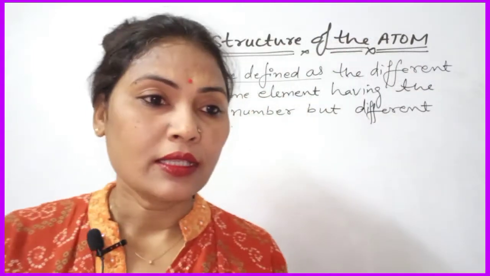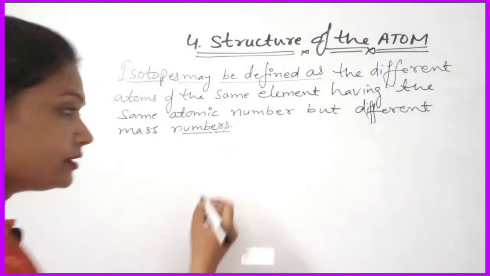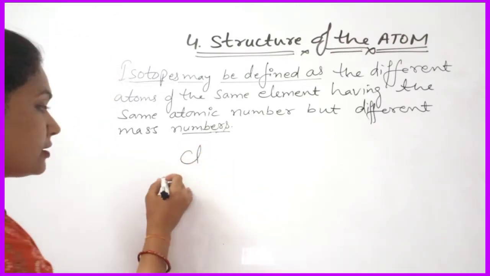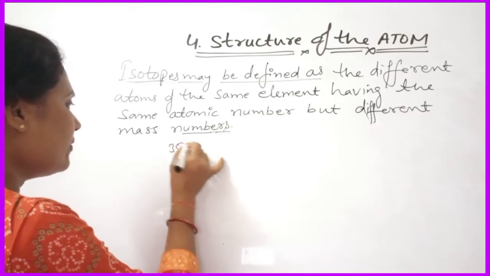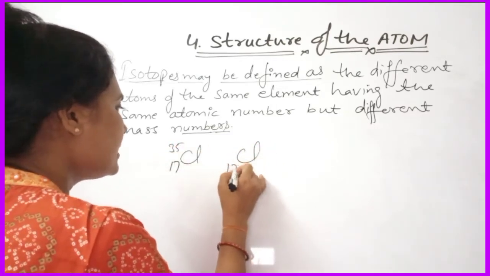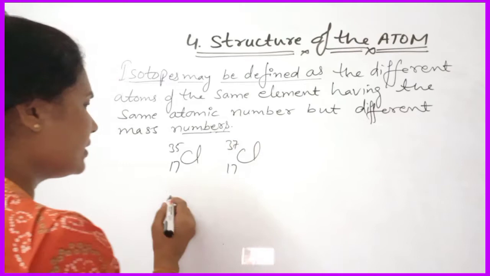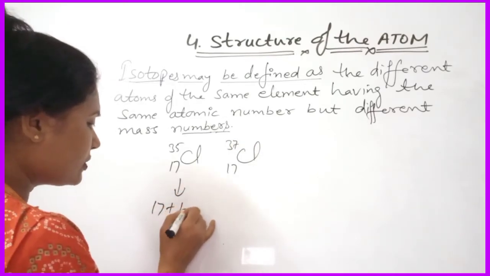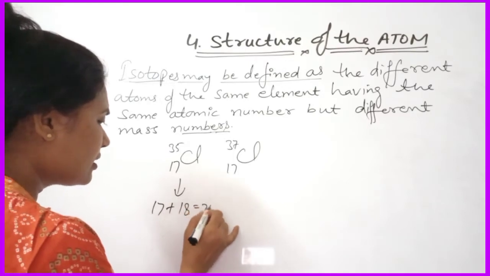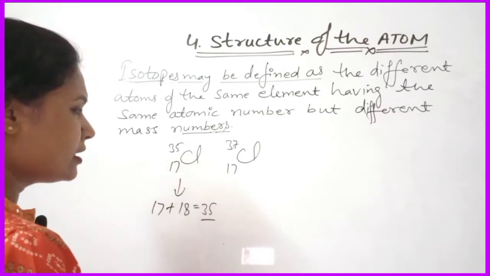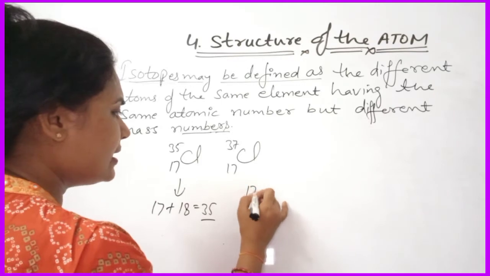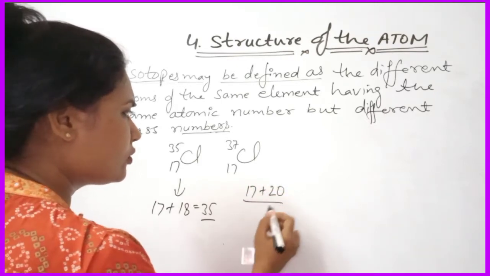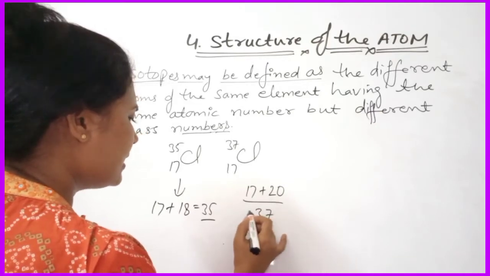First of all, chlorine is written like that, Cl 17 35 and Cl 17 37. Here 17 is the atomic number and number of neutrons are 18. So total 35. So mass number is 35. Here 17 is the atomic number and number of neutrons are 20. So total 37. Okay.